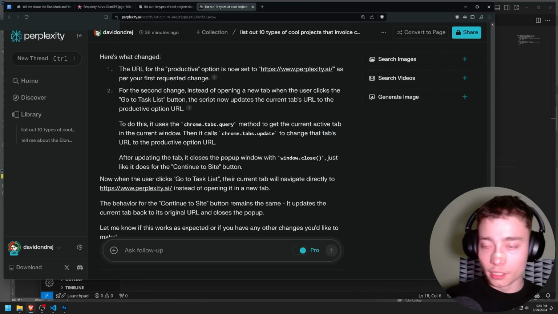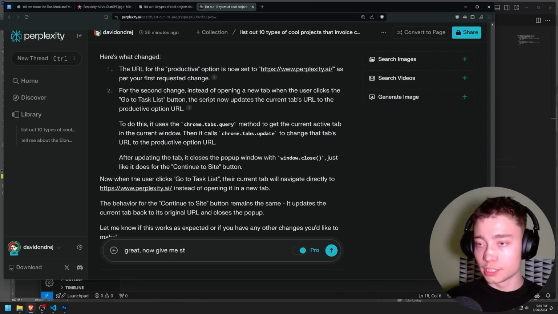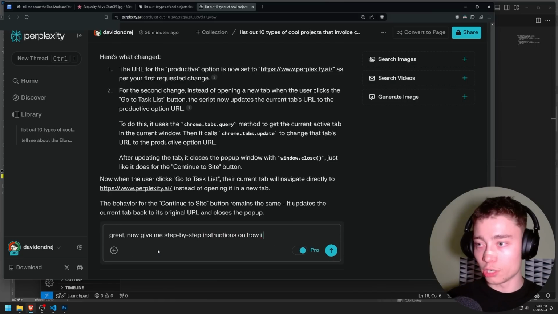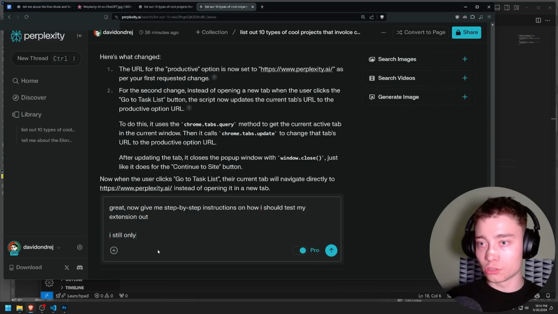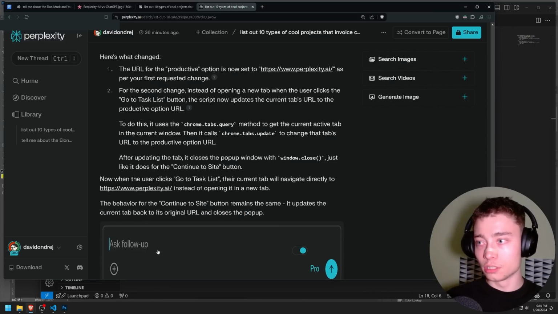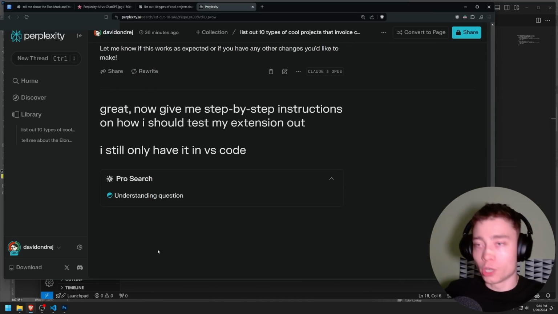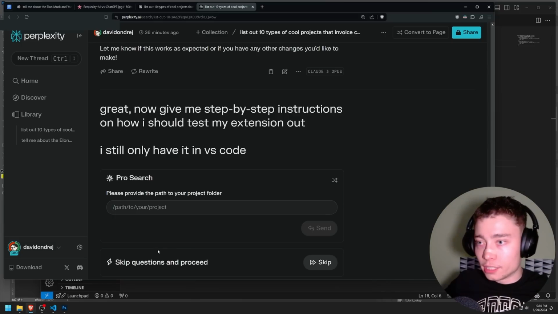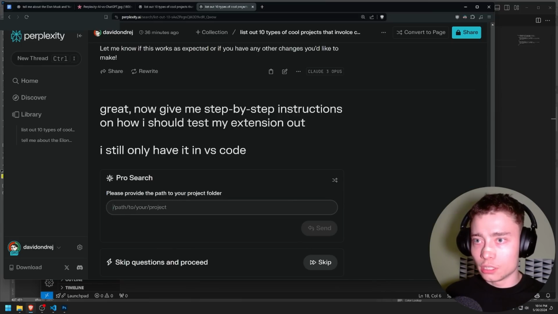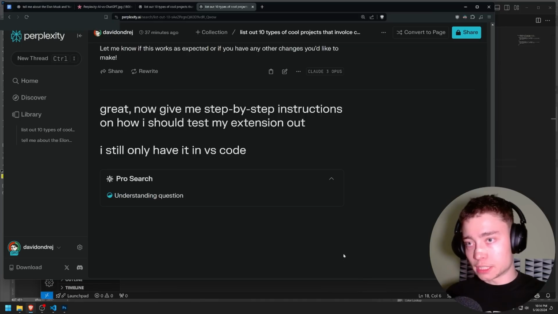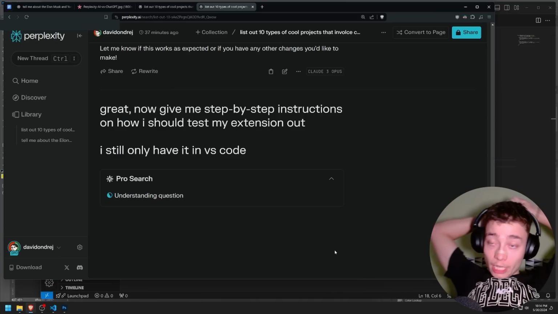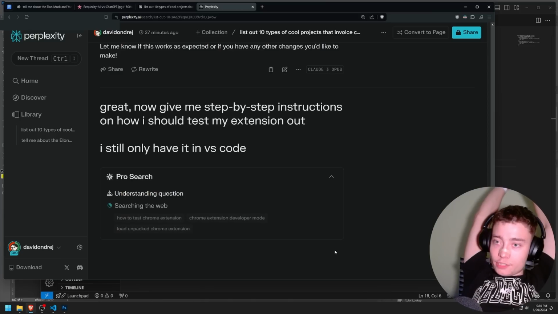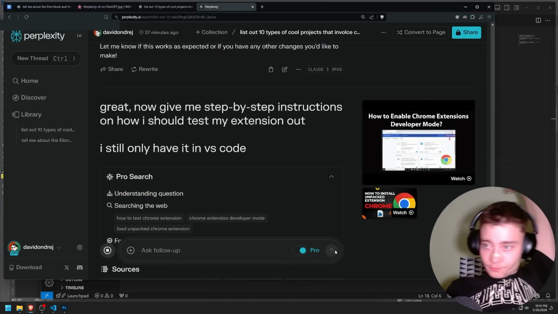Okay, so let me say, great. Now give me step-by-step instructions on how I should test my extension out. I still only have it in VS Code. So it's good to remind it of the current state of the project, where you're in, and give it as much context as possible. Is this necessary? Path to your project? I don't think this is necessary, so I'm gonna skip it. It might be necessary though. We'll see, I guess, if it struggles.